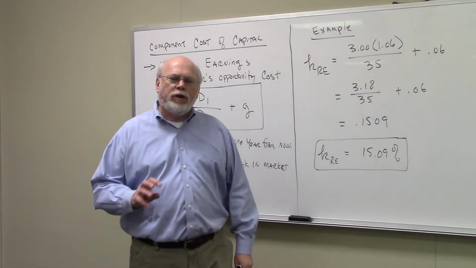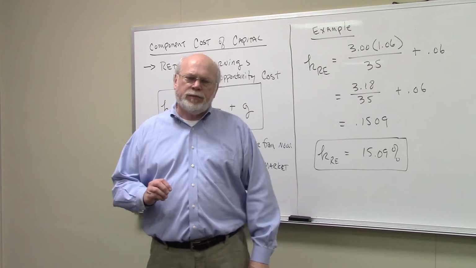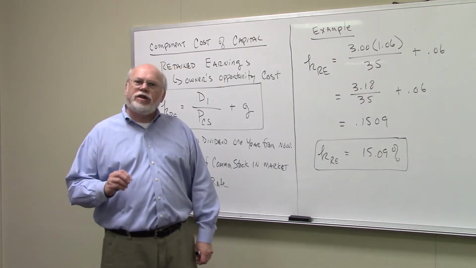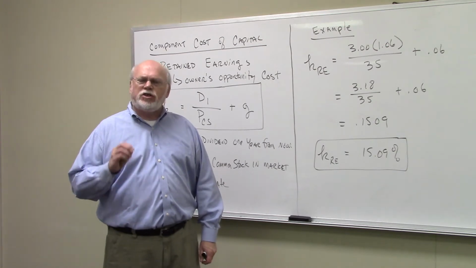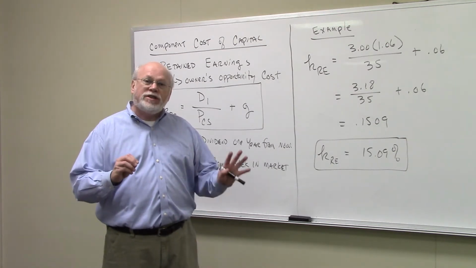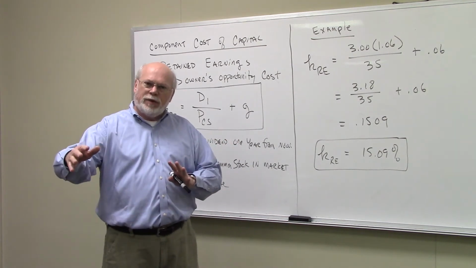The fourth component cost of capital that we're going to talk about is retained earnings. Now you'll recall from an earlier video, retained earnings is part of equity. This is owner investment in the company. Now you have owners who, instead of taking the money out in dividends, are reinvesting the money.